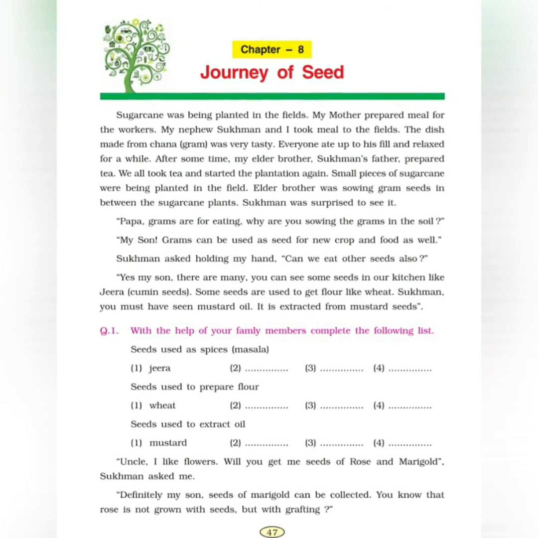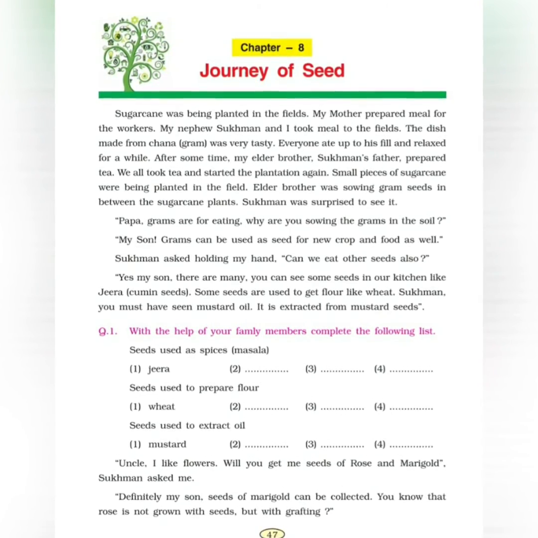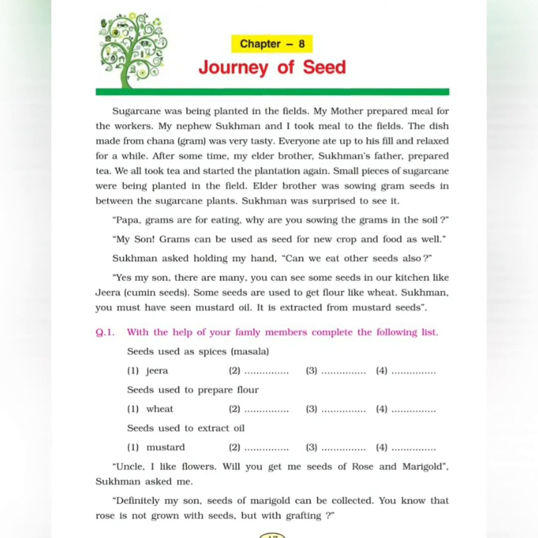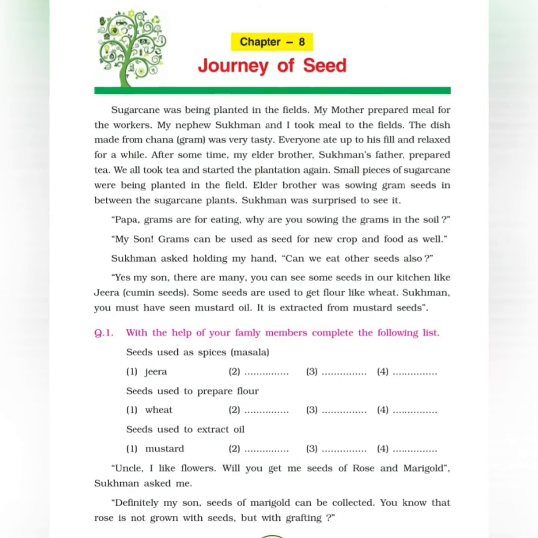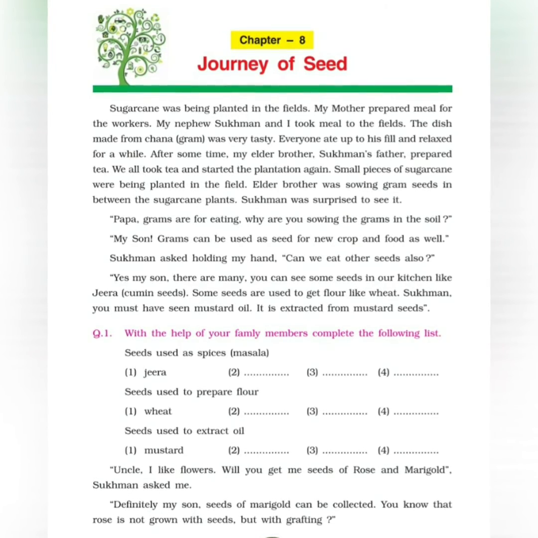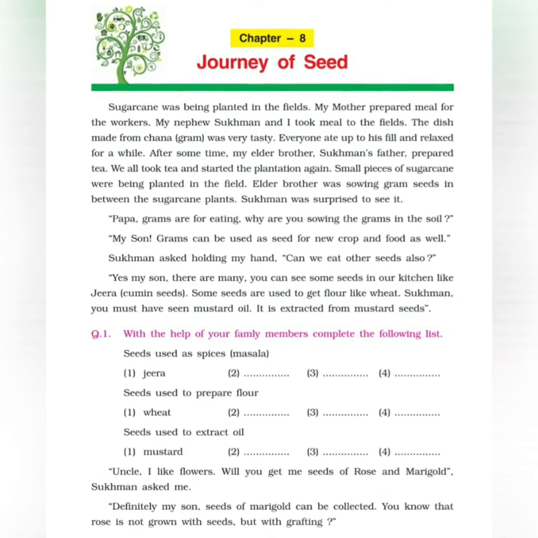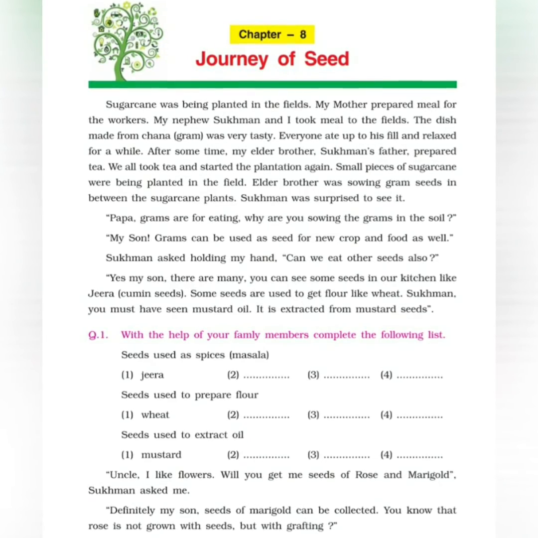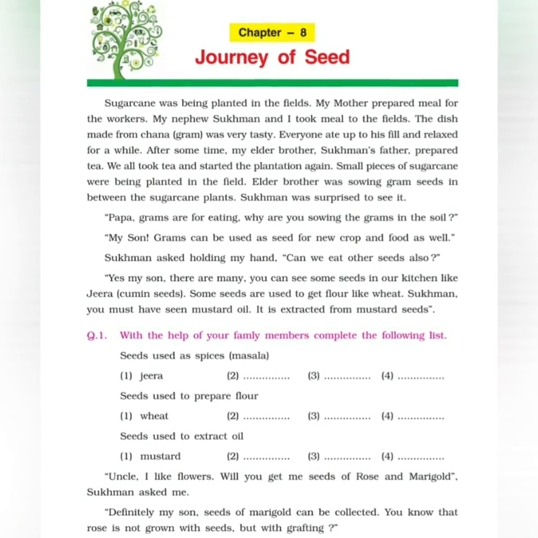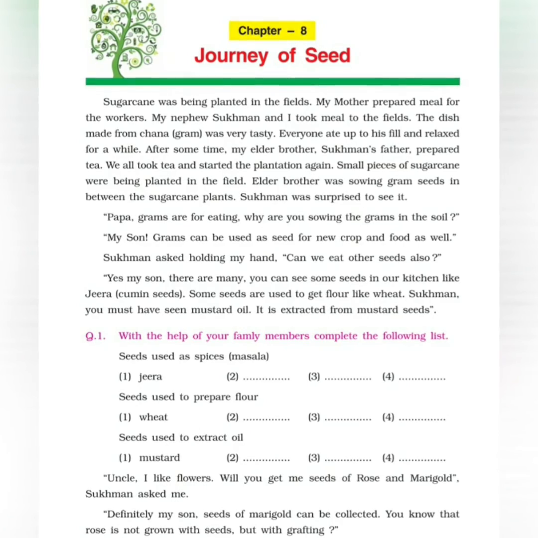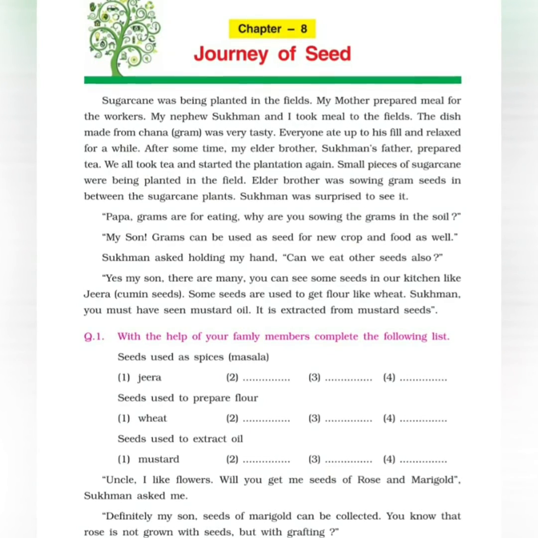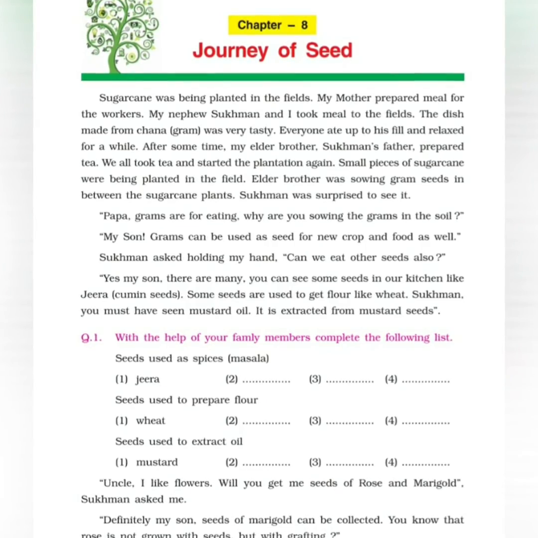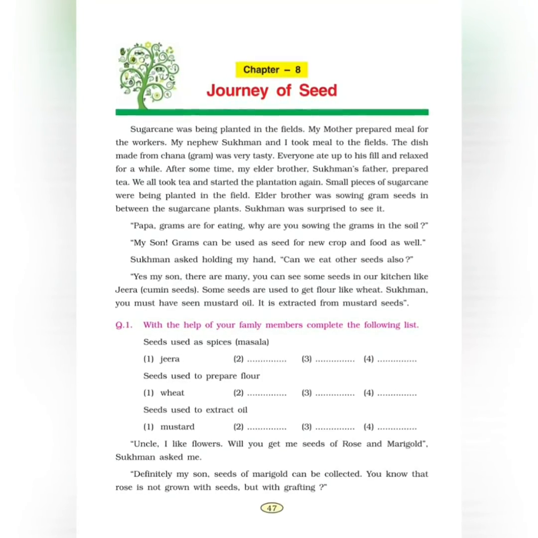I understand, children, you might find it very funny to speak some words the way I ask you to. But trust me, this is the best way of pronouncing these words. This is the correct way. If you adopt it, it'll sound good. Uncle, I like flowers. Remember, children, the word is uncle. Uncle, uncle, and flowers, flowers.